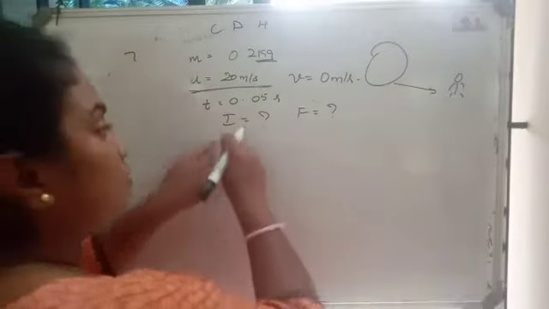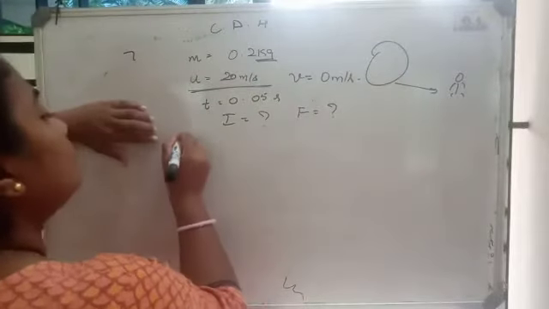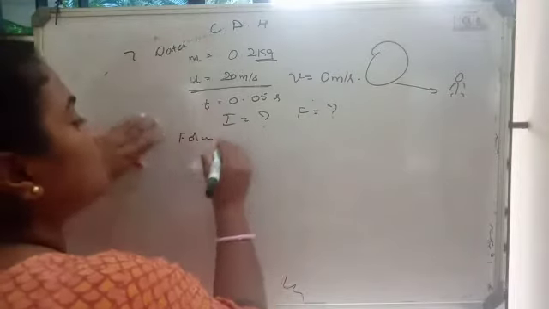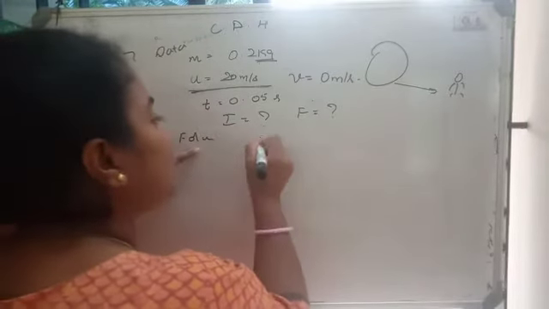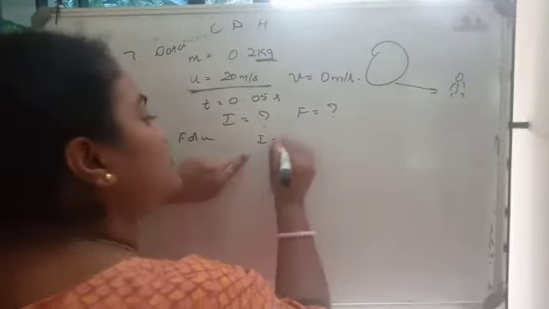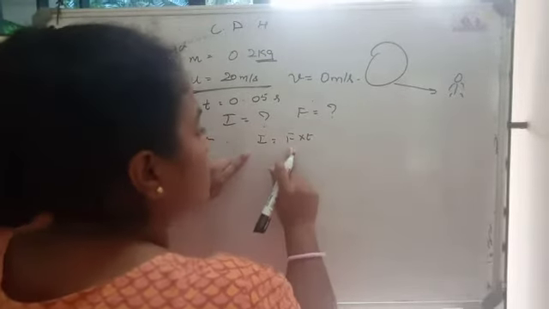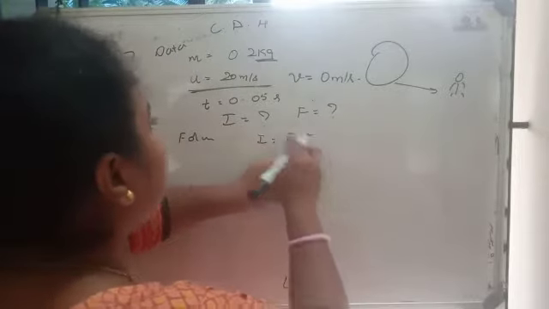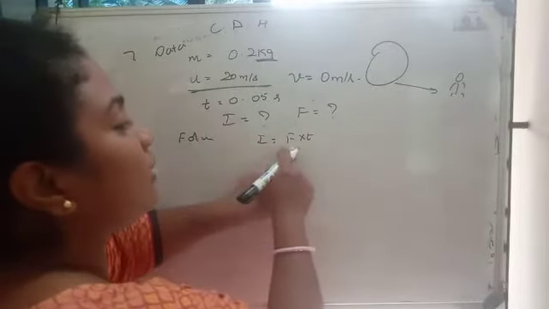Okay. So let us start our sum. Next, the formula section after the data section, or given section, then the formula section. So we are asked to calculate impulse. What is the formula of impulse? That is force into time. Now here we don't know the force value. Do we know the time? Yes, we know the time. But we have to calculate the force first.